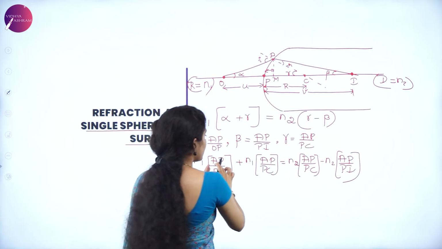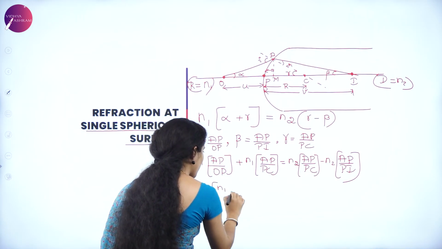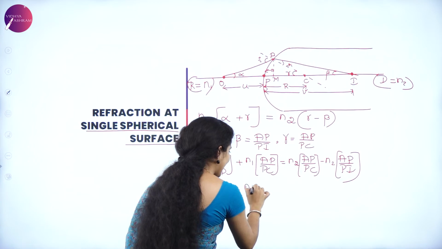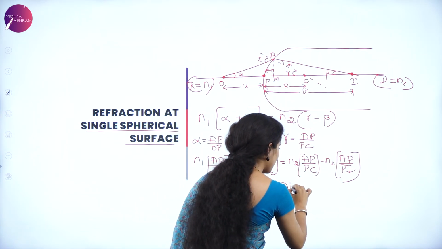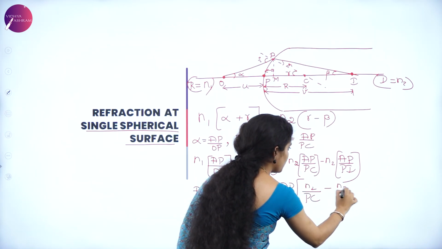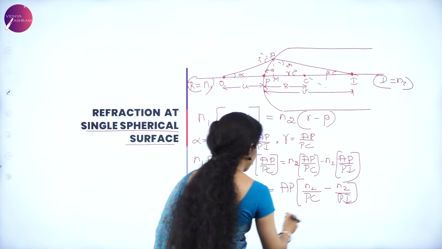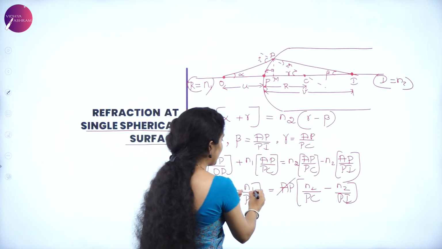So now, among the common terms, I can just take AP out and write N1 by OP plus N1 by PC, which is equal to AP again taken common, N2 by PC minus N2 by PI. AP cancels with AP, so what remains is N1 by OP plus N1 by PC.